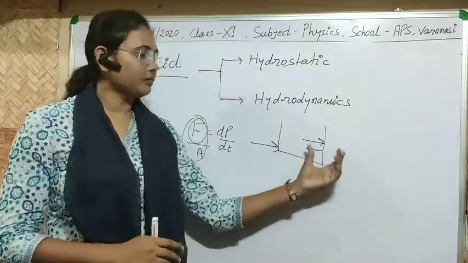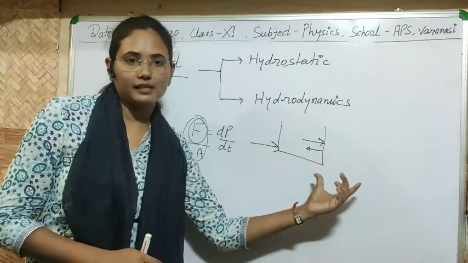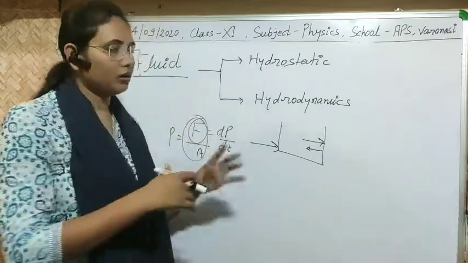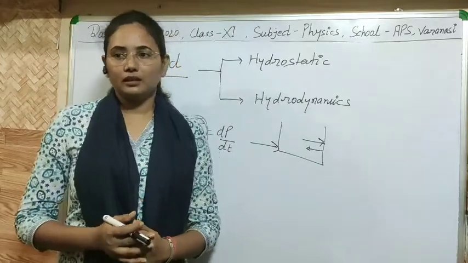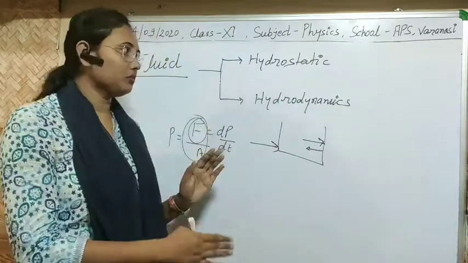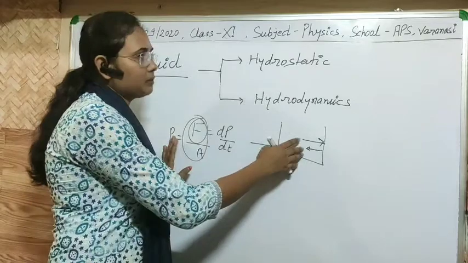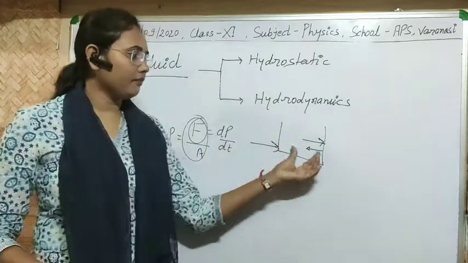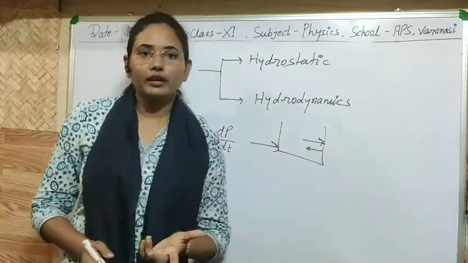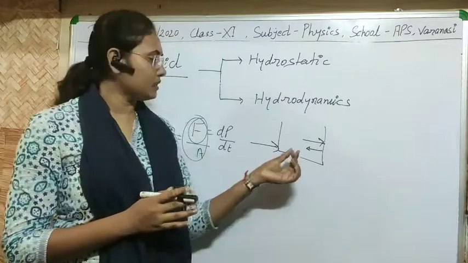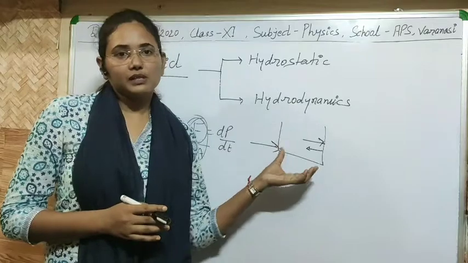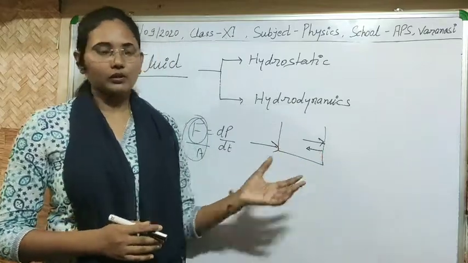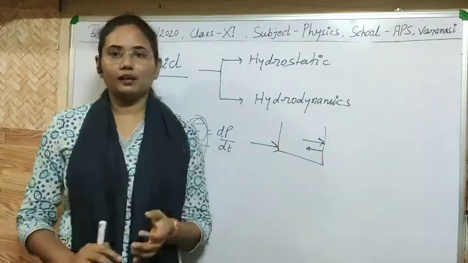So this is one main property of liquids and gases, due to which we have a lot of effects, a lot of phenomena. Okay? I think this is clear. So mainly I want to tell you about this property. If we put a liquid or fluid in any vessel, then it starts to exert pressure on the wall. So how much pressure it exerts, you can easily find out with an experiment.